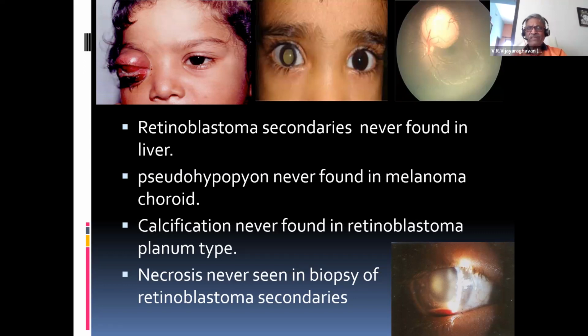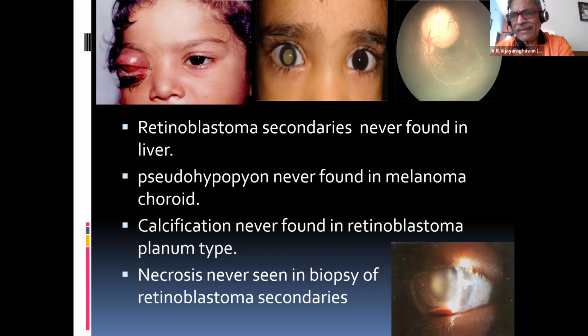So the cohesive factor is very high in melanoma choroid. They cannot break and come to the anterior chamber. That's why pseudohypopyon is never seen in melanoma choroid. Whereas secondaries, I told you, go via blood to distant areas.